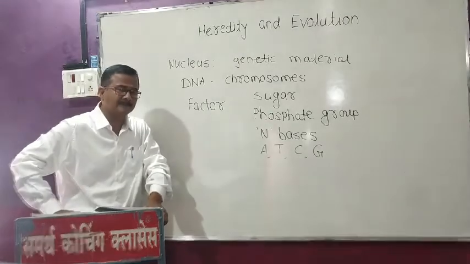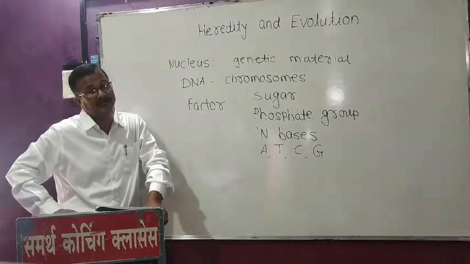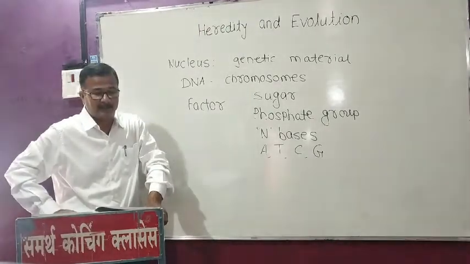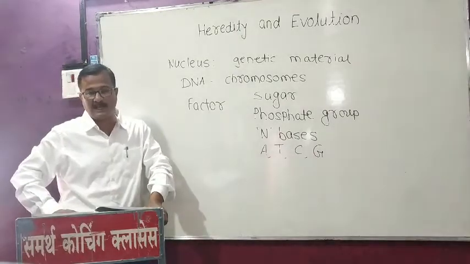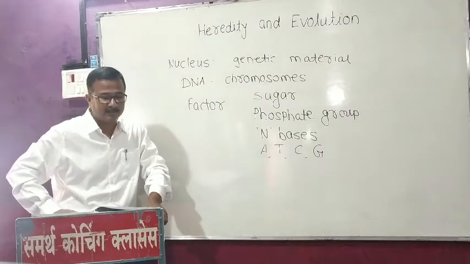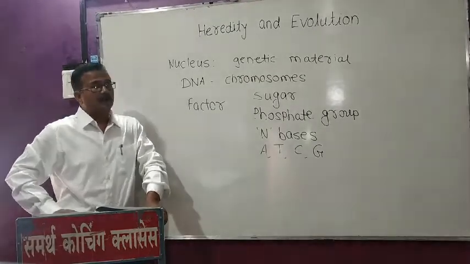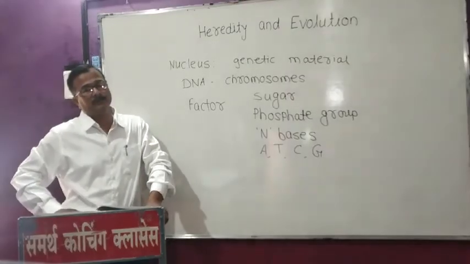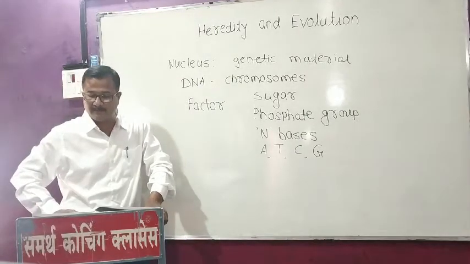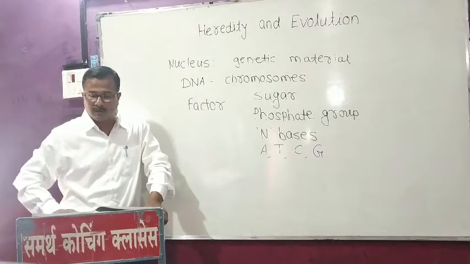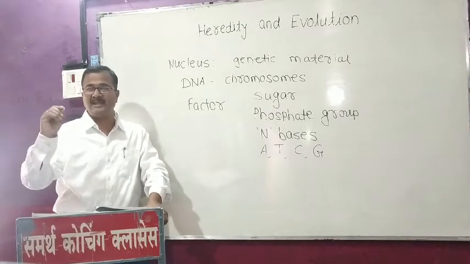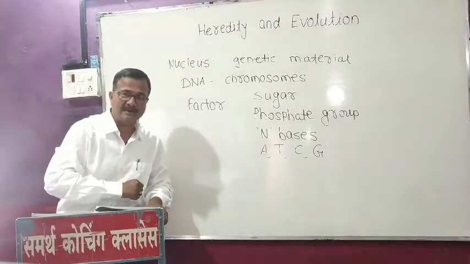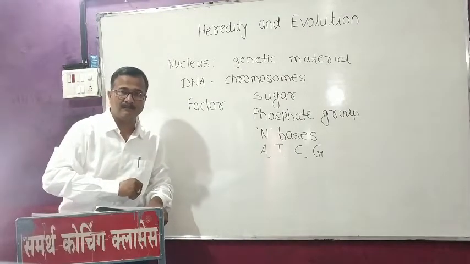And then in 1961, scientists Francois Jacob and Jacques Monod learned and discovered how the process of synthesis with the help of DNA in a bacterial cell may be carried out.